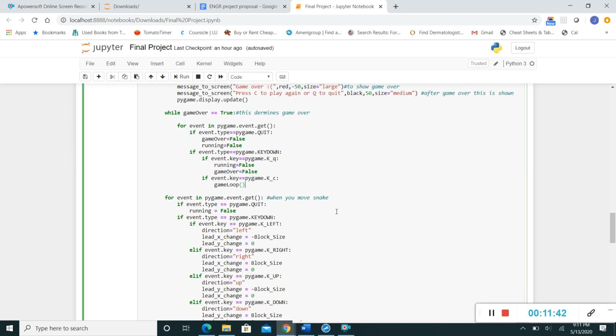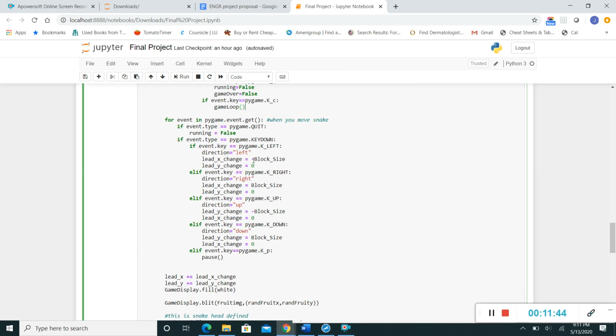So basically this is just to define how the snake moves. So basically if event type equals program quit, running equals false, so that means that the program isn't running. If event type key down, or well, not key down, but these are the keys that are pressed. If event type pygame key left, that means if you press left, direction's going to be left. You move left side blocks.